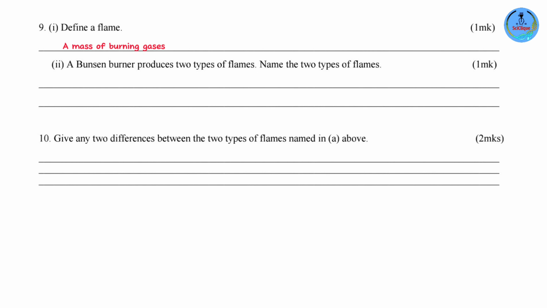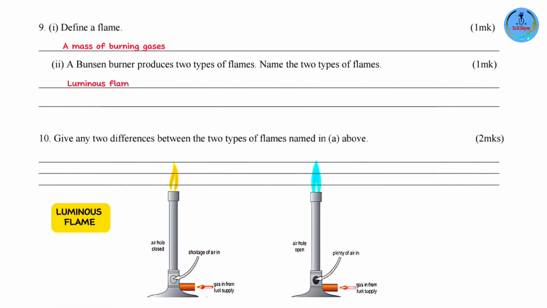A Bunsen burner produces 2 types of flames. Name the 2 types of flames. We have the luminous flame, which is yellow in color, and the non-luminous flame, which is blue in color. Now, how does the Bunsen burner produce 2 different types of flames? It all depends on the amount of oxygen, air, that is present. There's a part of the Bunsen burner that is called the air hole.